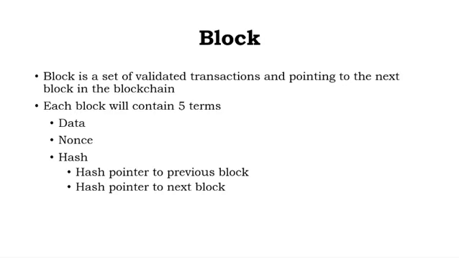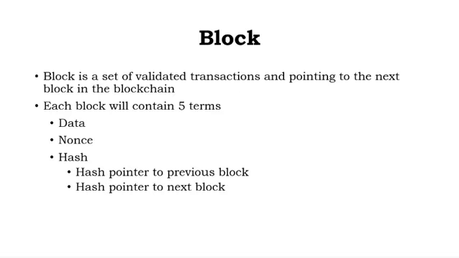Here each block will contain a few terms. First one is data. What kind of data will the block hold? Those details are the data. The nonce is like a unique identity, which is encrypted. We cannot read it, it is in an encrypted form.